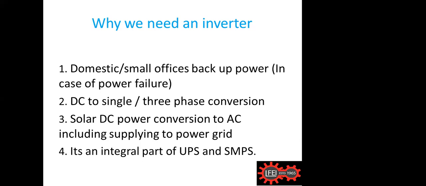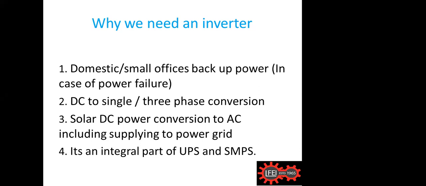Definitely it will be very useful for us in the coming future, because we know the other normal fuels may come to a stop for a while, or maybe permanently, that we don't know. So we must always promote this type of renewable energy source, and for that we have to convert to AC. In case of a windmill, we can get three-phase AC directly from the windmill. That is different.